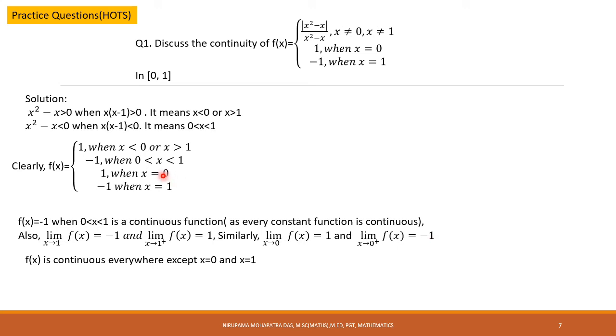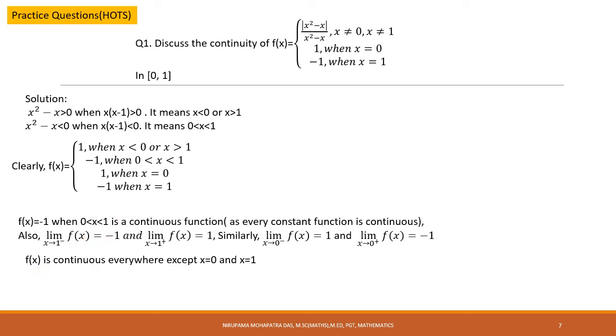And what is f(0)? f(0) equal to 1. So it means this function is right continuous नहीं हो रहा है ना, it's not right continuous, but though it is left continuous. ठीक है, but anyway it is not continuous at x equal to 1 and at x equal to 0, but it is continuous in the open interval (0, 1).